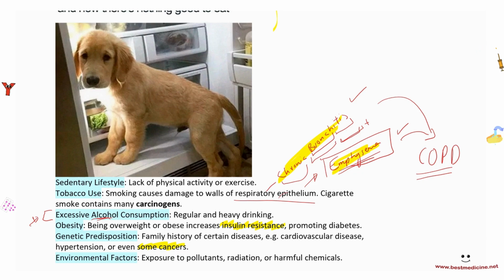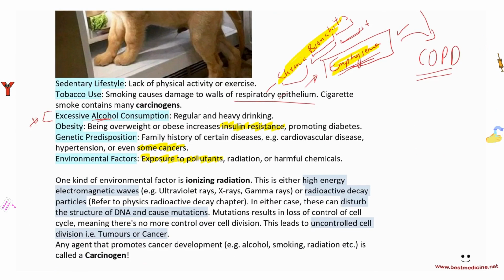Environmental factors, exposure to pollutants, radiation, and harmful chemicals, right? If you're exposed to pollutants, for example, a lot of smoke and particulate matter, which you learn more about in chemistry. Particulate matter are solid particles, very micro solid particles that are suspended in air, and these are released from burning fuel. So if you're exposed to different pollutants, it can lead to different non-communicable diseases. Okay?